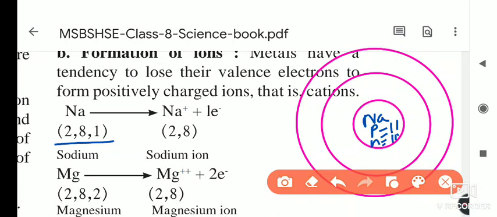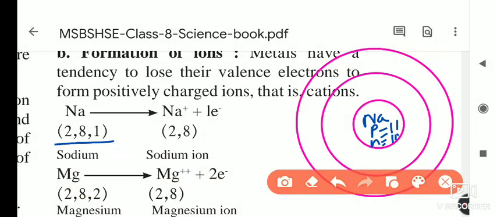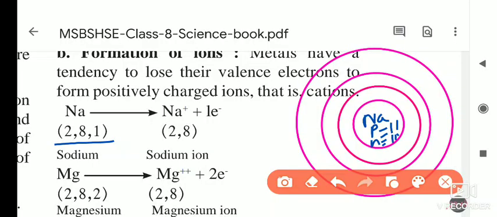As you know, it has 2 electrons in the first orbit. Suppose this is the first orbit; here 2 electrons are present. In the second orbit, how many electrons? 1, 2, 3, 4, 5, 6, 7 and 8. These are the 8 electrons present in the second orbit.